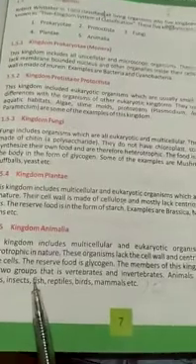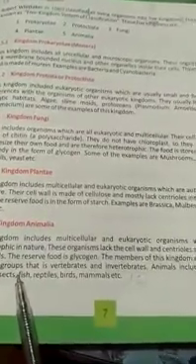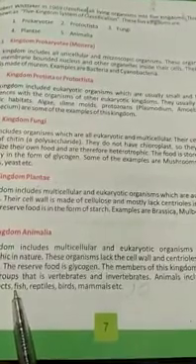For example, jellyfish, worms, insects, they are invertebrates, which we bring into the category of invertebrates.